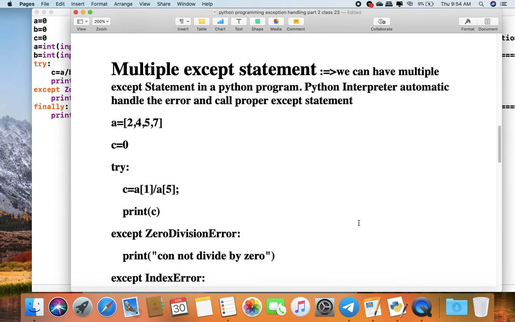So in a program we can have multiple except statements. In previous examples we wrote only a single except statement in an exception handling program, but we can have multiple except statements in a Python program. The Python interpreter automatically handles the error and calls the proper except statement.